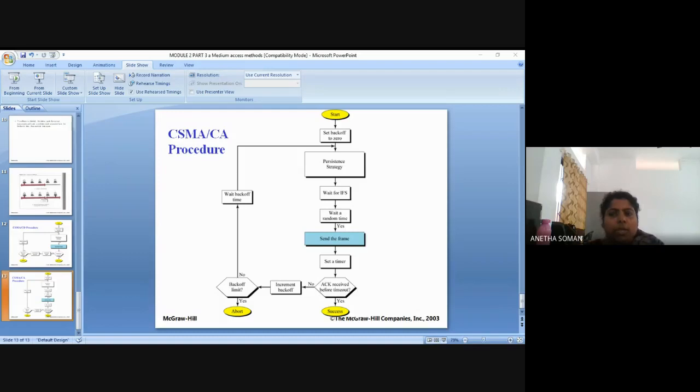Understood? Okay, so the second module was mainly dealing with the physical layer and the data link layer of the internet model. In the physical layer, you have gone through guided and unguided media. You have gone into different types of transmission media like coaxial cable, twisted pair, fiber optics, etc. After that, we jumped into the data link layer where we dealt with two main functions, data link control and medium access control.